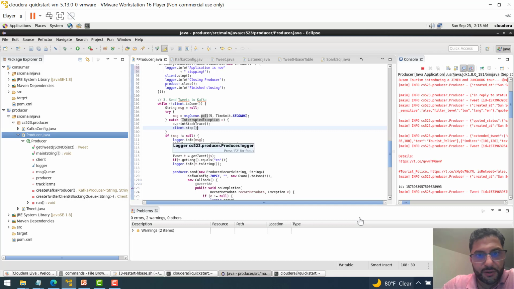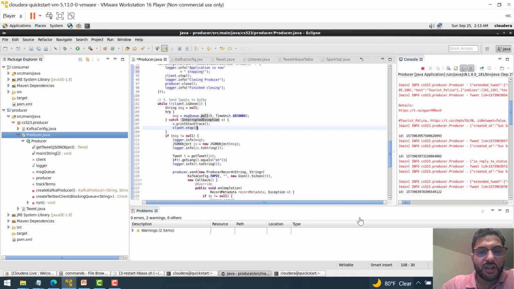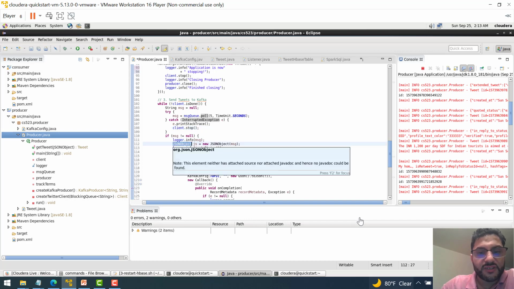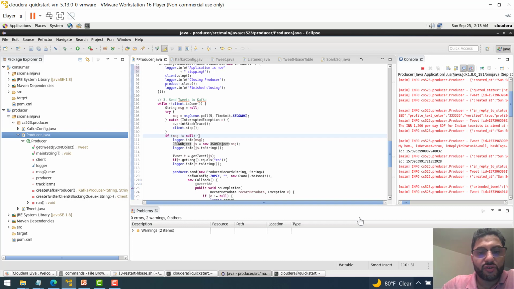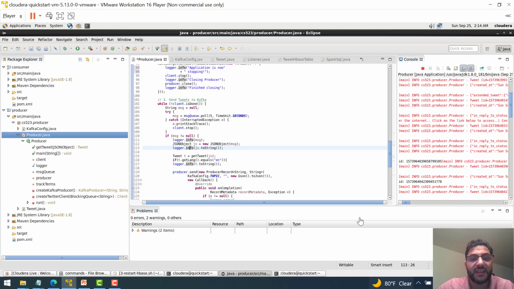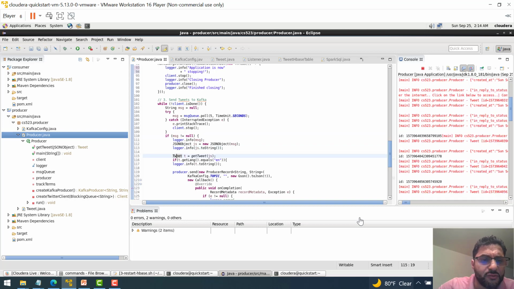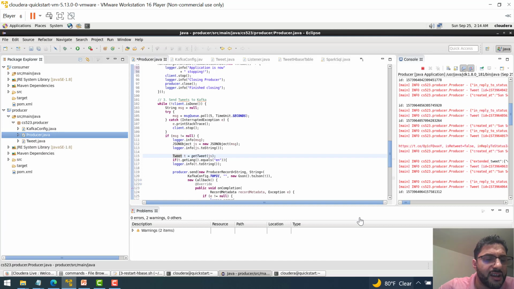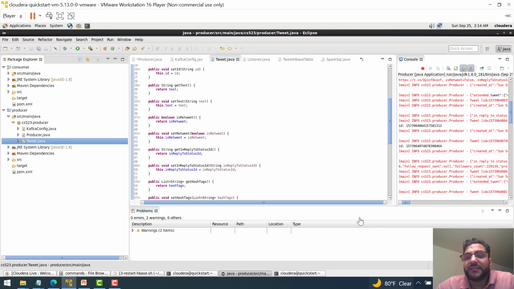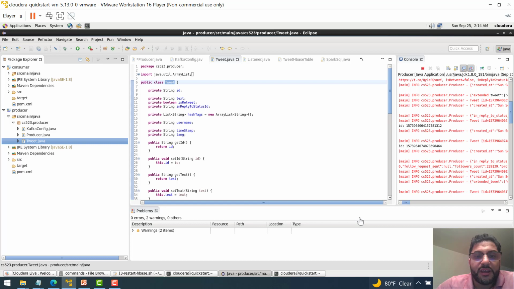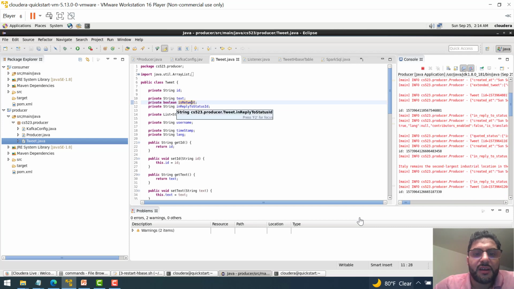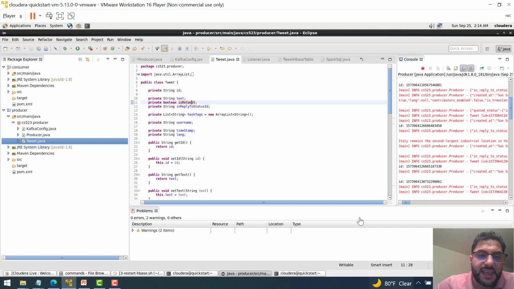If there is a message, the message was not null, then I'm gonna log this message into the logger again. I'm gonna create a JSON object out of this message, and then transfer this JSON object to string and log it. And then I'm gonna create a tweet. This tweet is of type Tweet, the class I created here. If we look at this class, this is basically the content of the tweet that I'm gonna use, which is the ID, text, is retweeted, is replied, hashtag, username, timestamp, and language.